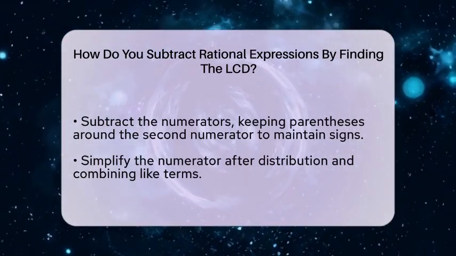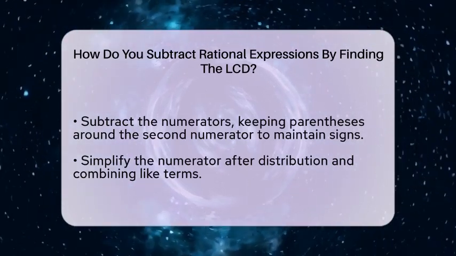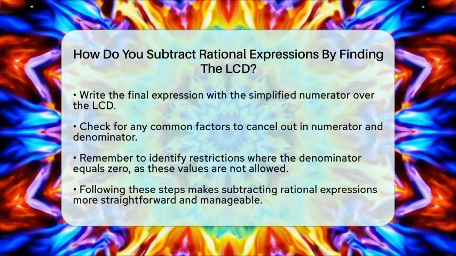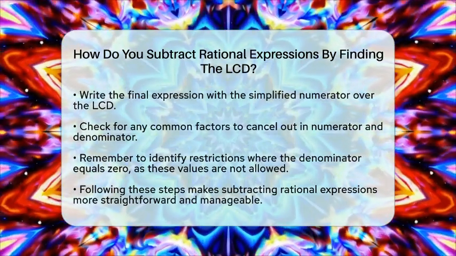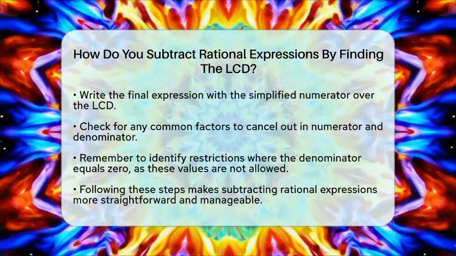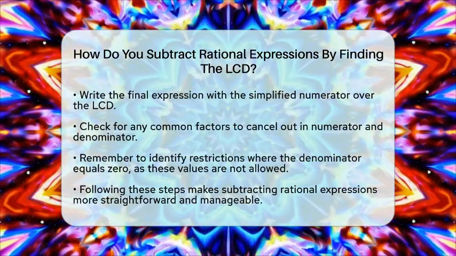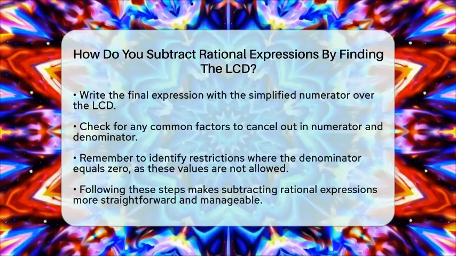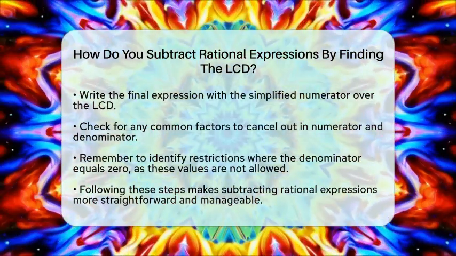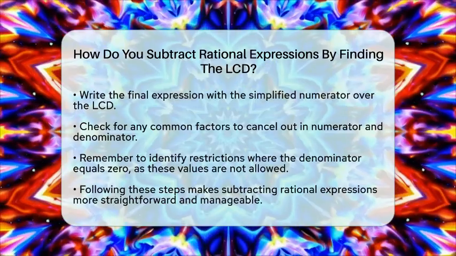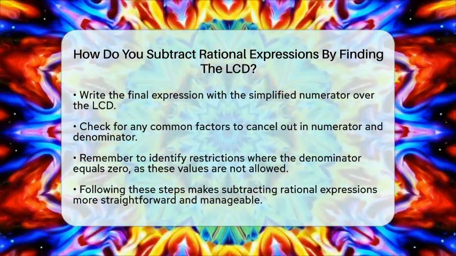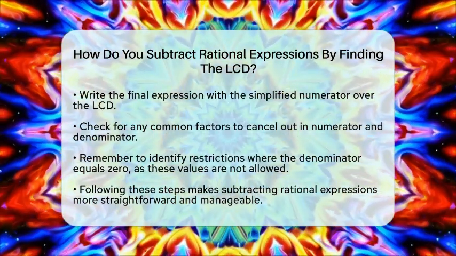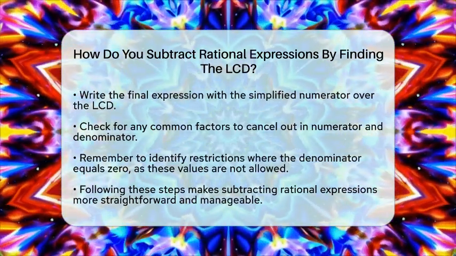The final step is to write the new rational expression with the simplified numerator over the LCD. Check if you can factor or cancel any common factors from the numerator and denominator. In this case, the numerator is already simplified, and the denominator is (x − 3)(x + 3)². Finally, remember to note any restrictions. These are the values of the variable that make the denominator 0, which are not allowed because division by 0 is undefined. For this example, the restrictions are x ≠ 3 and x ≠ −3.